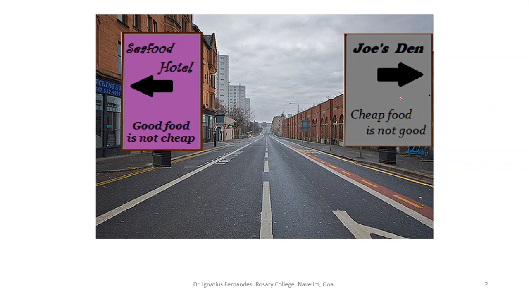Now, as an individual, what are you going to understand by these two statements? Which is the restaurant that you are going to go to? Or do these statements mean the same thing? What should you be deriving from these two statements? So we basically need some reasoning tool so that I can verify whether these two statements are the same, or whether they really mean two different things. That is why we need mathematical reasoning or mathematical logic.